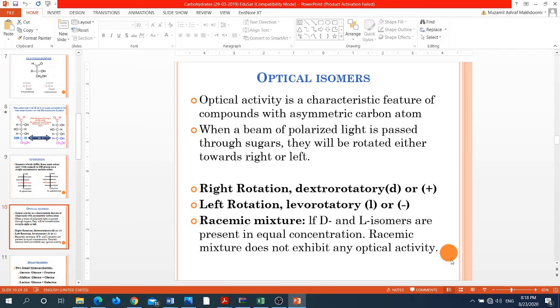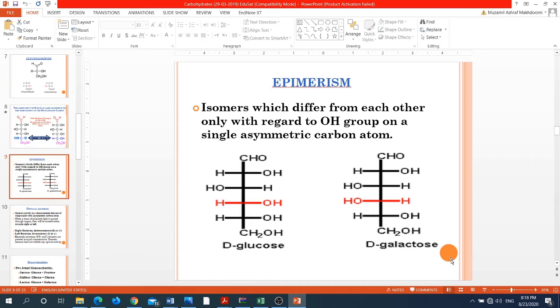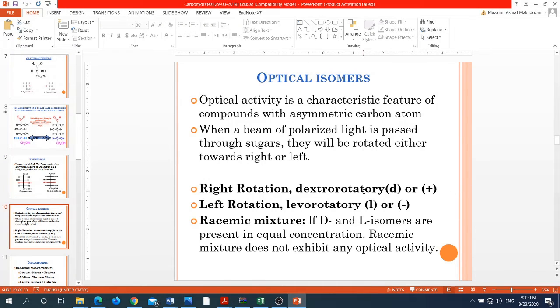Okay, then these monosaccharides also exhibit another important feature that is known as optical isomerism. We know optical activity is a characteristic feature of the compound which possesses an asymmetric carbon atom, just as we saw in the previous slide that glucose possesses asymmetric carbon atoms. When a beam of plane polarized light is passed through the solution of the sugars, these sugars rotate this plane polarized light either to the right hand side or to the left hand side.